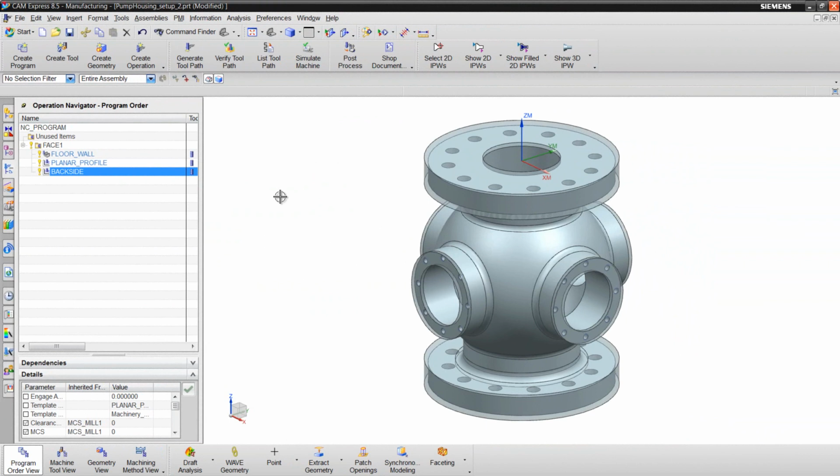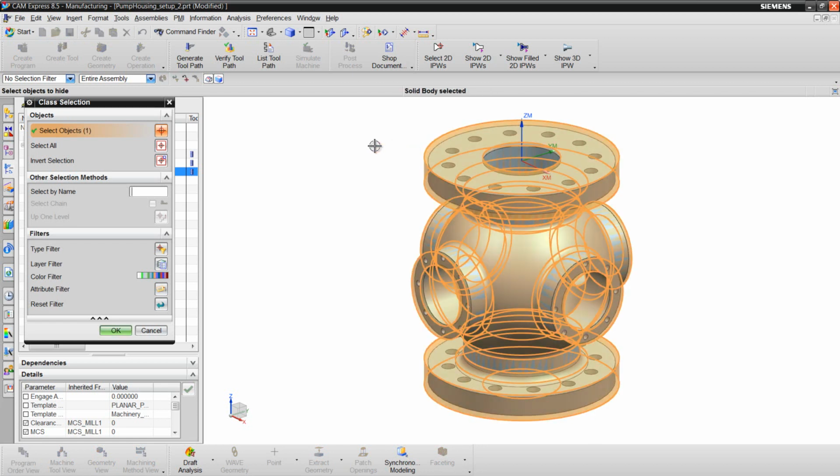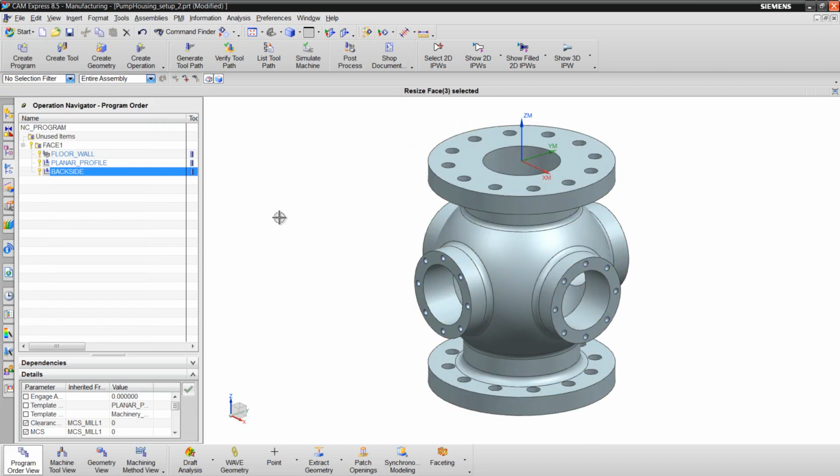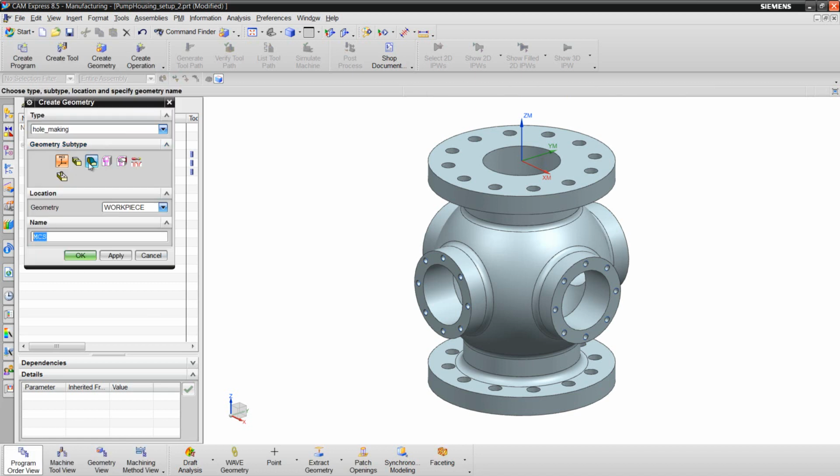Now let's center drill and drill the holes in the top face. First, I'll hide the display of the blank geometry since I no longer need to see it. Next, create a geometry group that consists of the holes. Hole making, manual hole inside the workpiece.